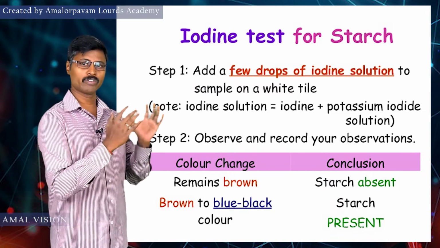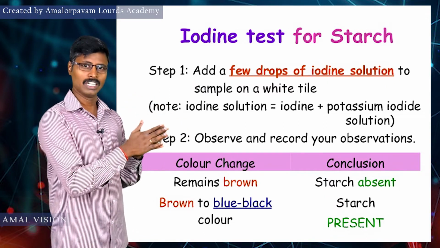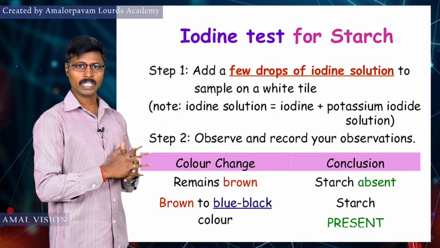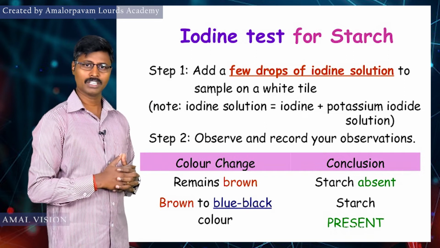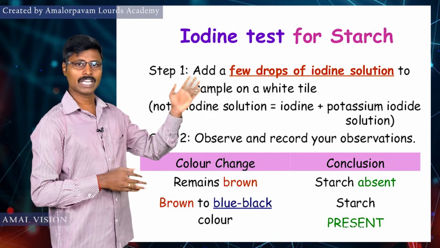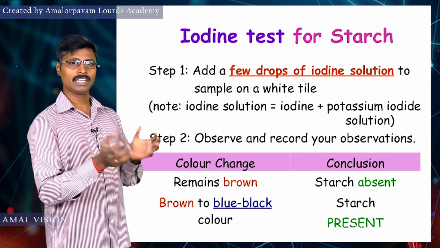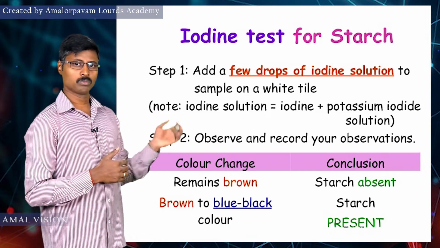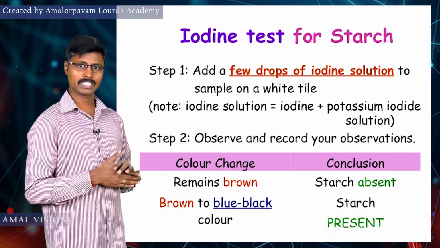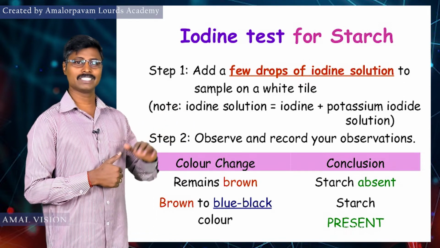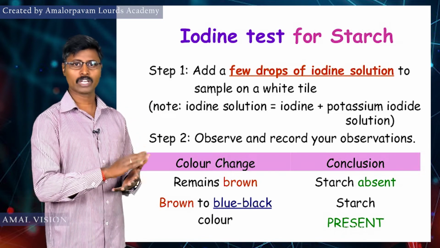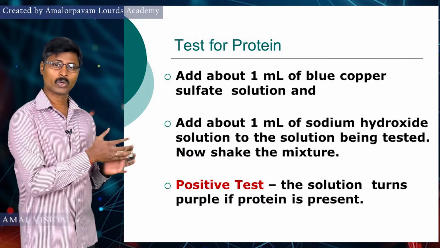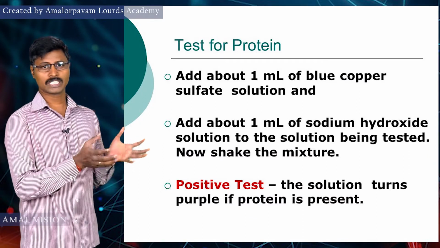The reaction between the starch and iodine molecule makes a blue-black color appear. It is the presence of starch molecule. That is the observation of the experiment. And finally, the result. What is the result for the test? The blue-black color change indicates the presence of starch in the given food sample we have taken. Next, we are going to test whether protein is present in the given food sample.